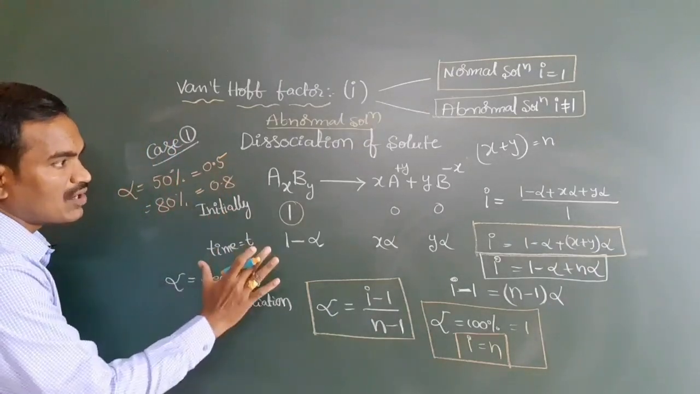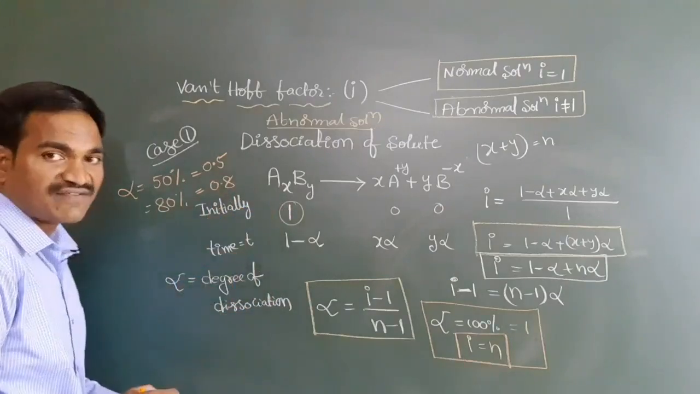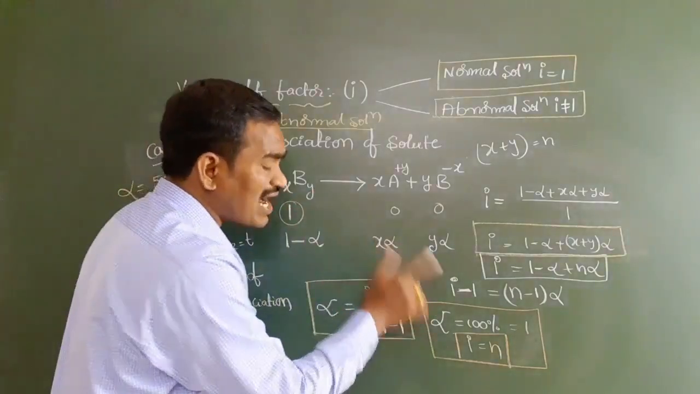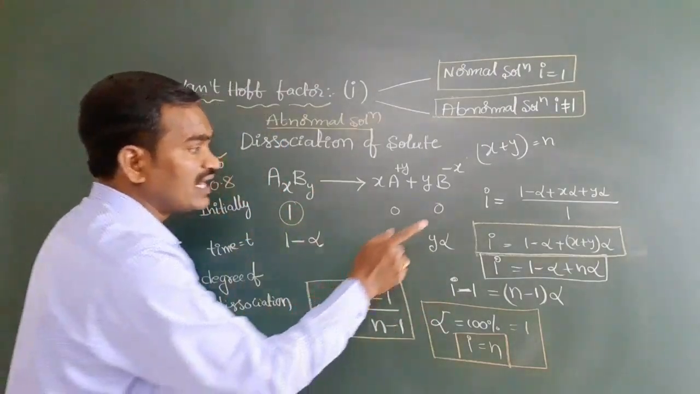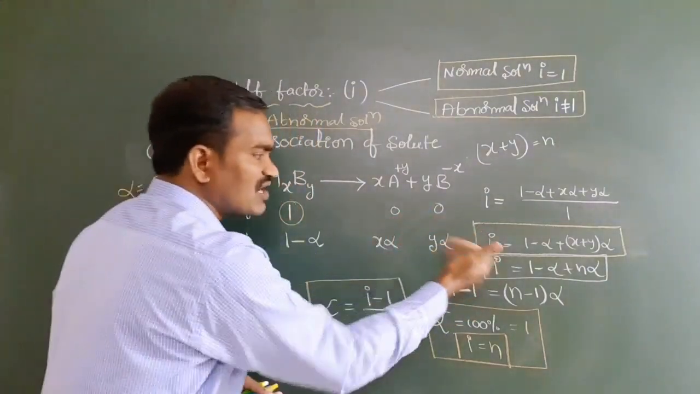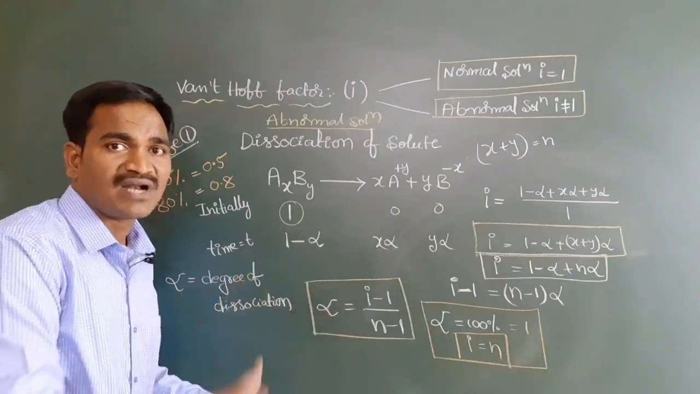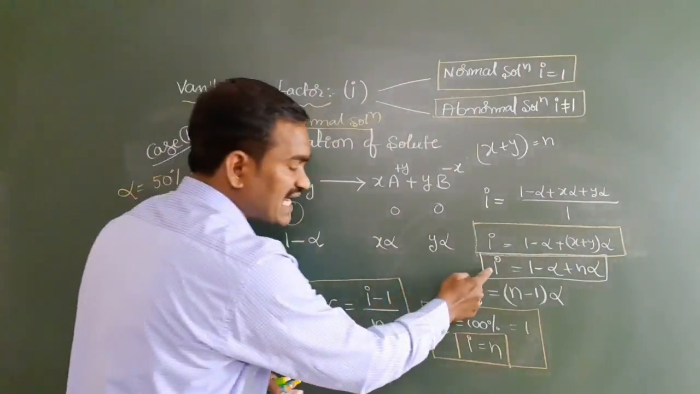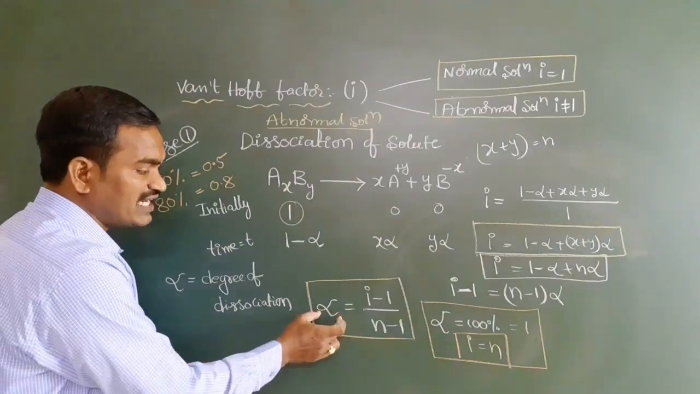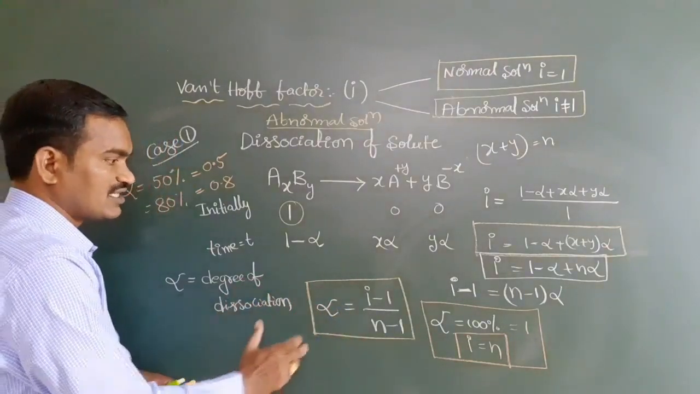So this is about the case where we can use the dissociation of solute in the abnormal solution. With the help of this, we can calculate the i value. What is the use of the i value? With the help of the i value, we can balance the abnormality. That's why we take the i value here. To calculate i value, we need alpha also. Alpha means degree of dissociation.